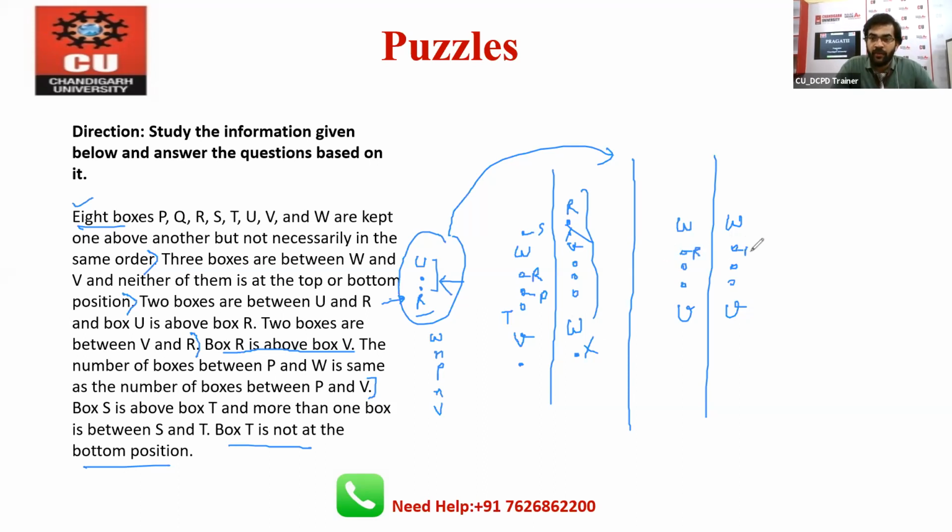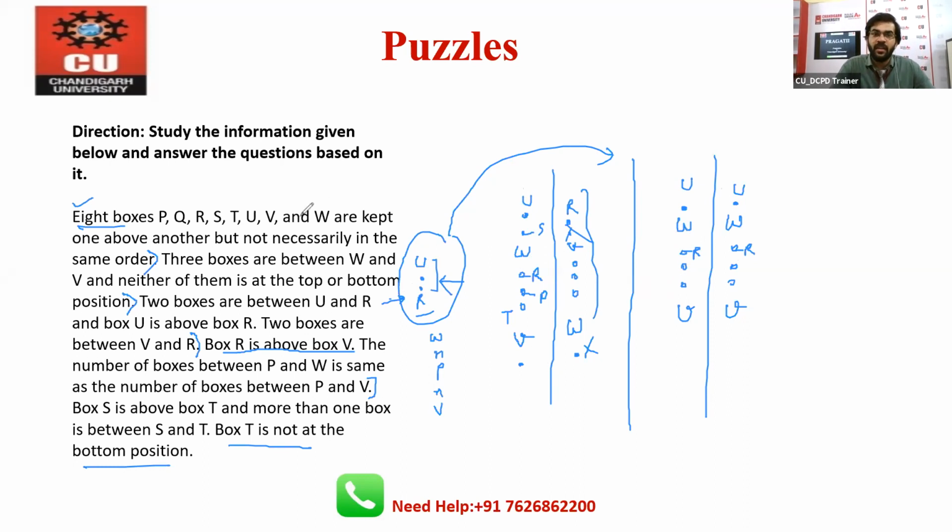Above R there is a difference of 2 between R and U, so definitely U will come here. Here you can predict that this is a very similar diagram, and you can say that R and U will come here.